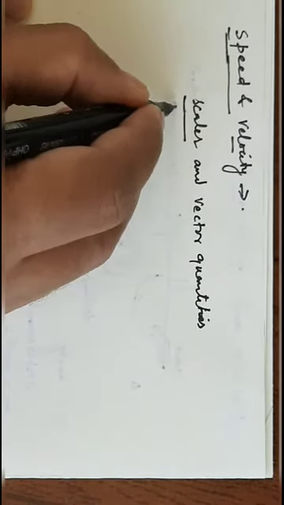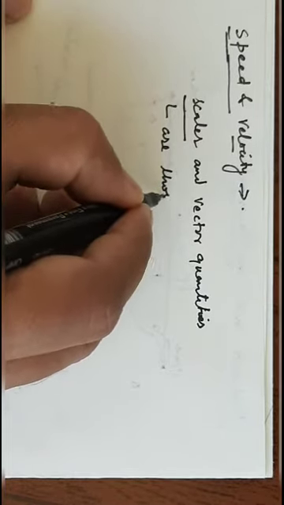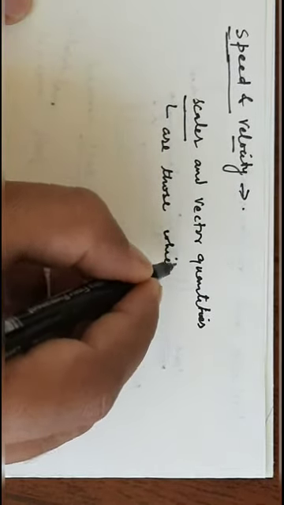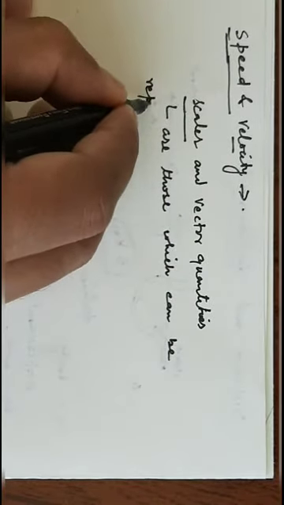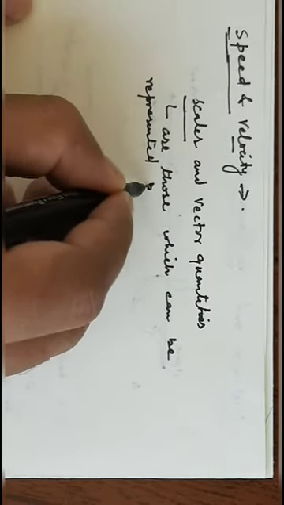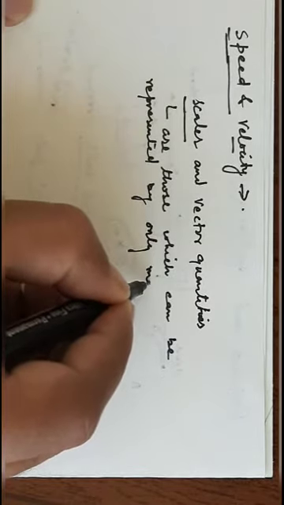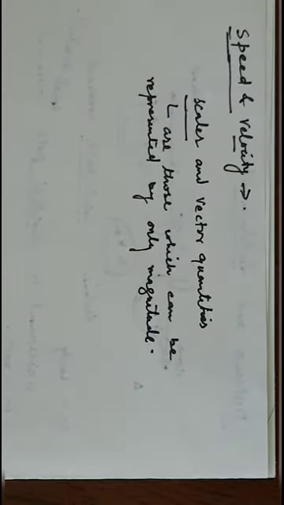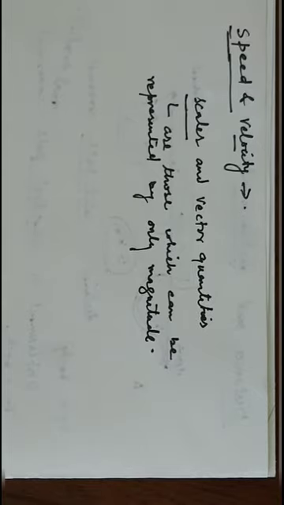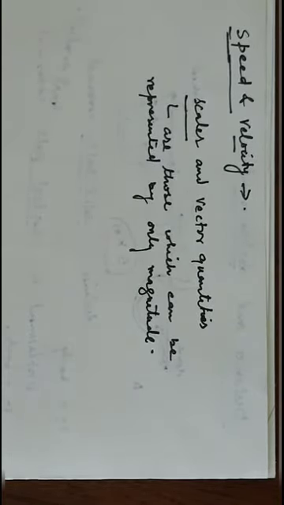Scalar quantities are those which can be represented by only magnitude. Scalars are those quantities which need only the information of magnitude.